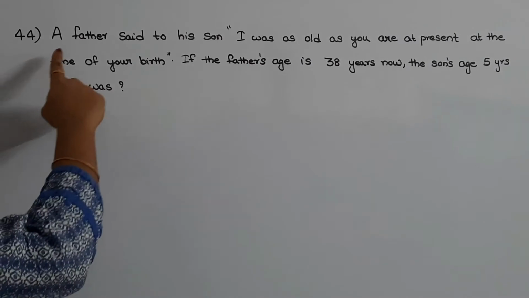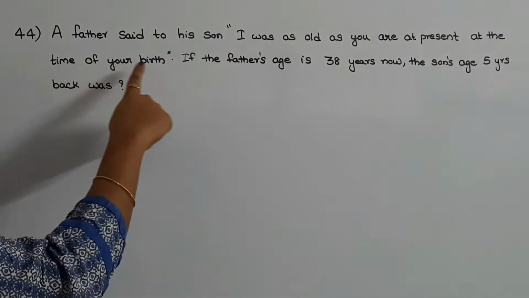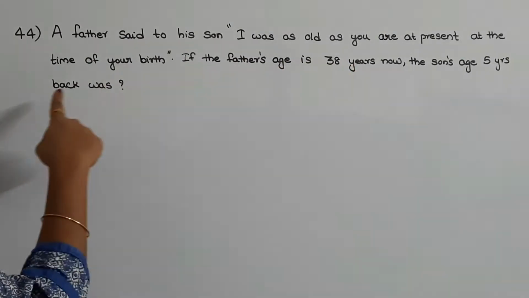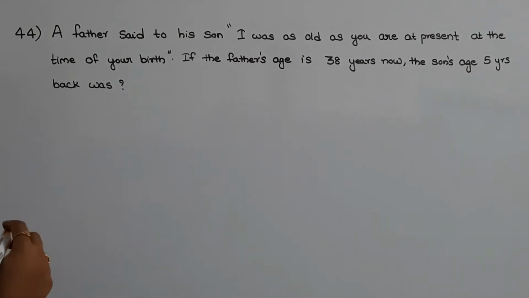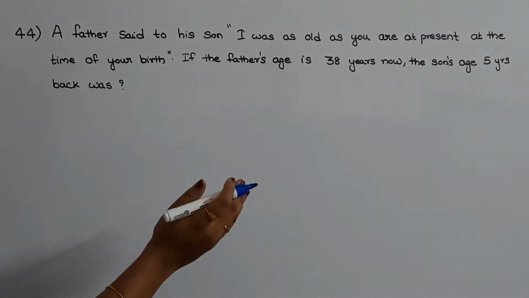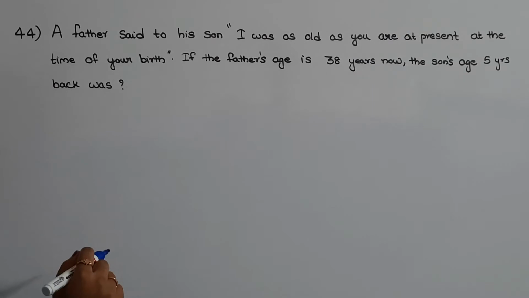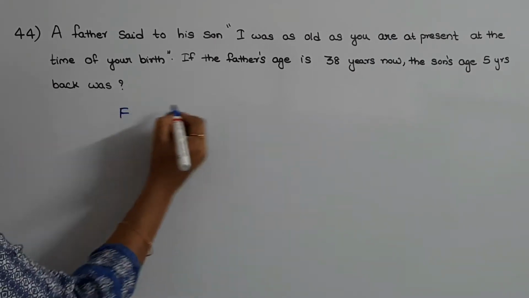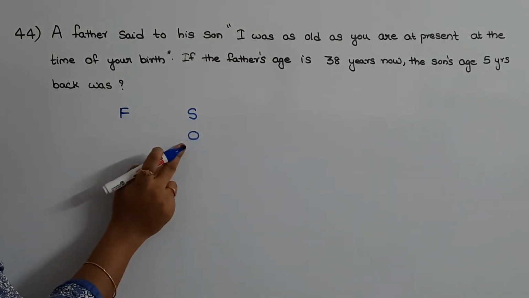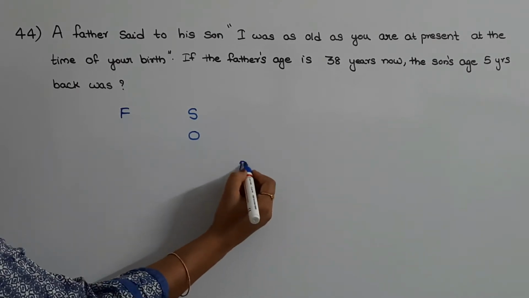The next question is: a father said to his son, I was as old as you are at present at the time of your birth. If the father's age is 38 years now, the son's age 5 years back was. So the father is telling his son that at the time of the son's birth, which means when the son's age is 0, the father's age was the same as the son's present age.